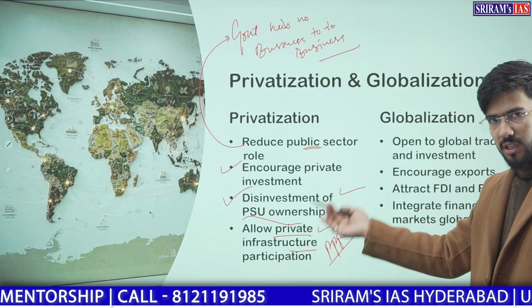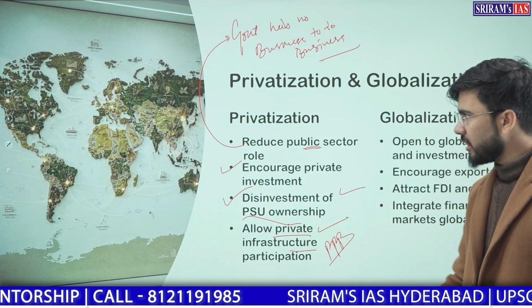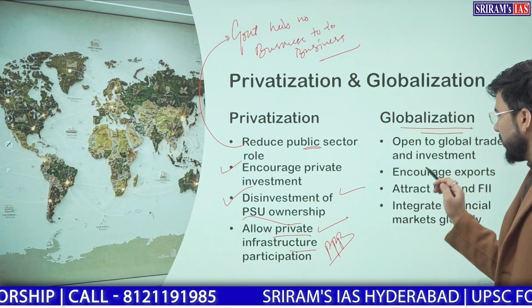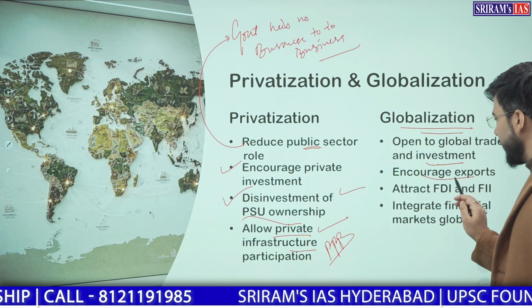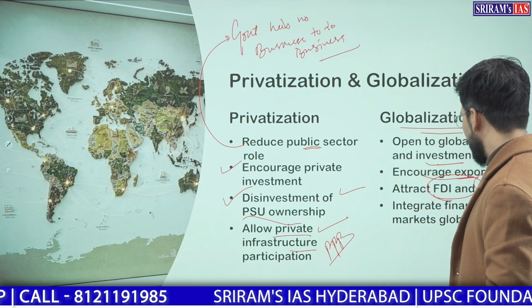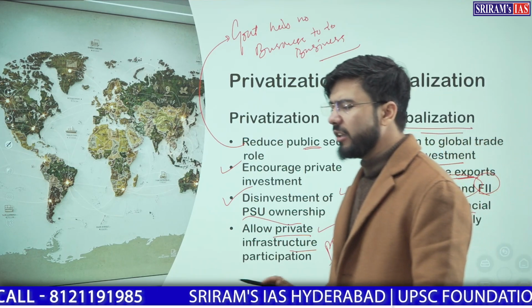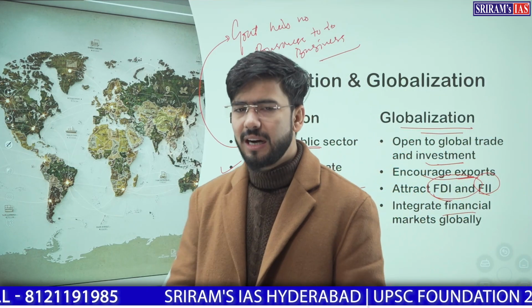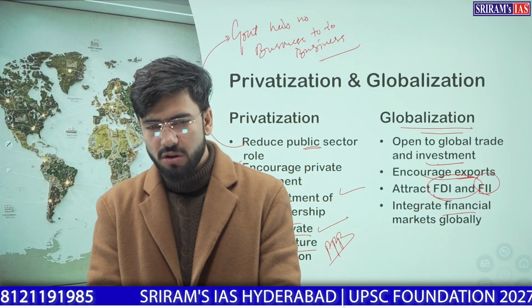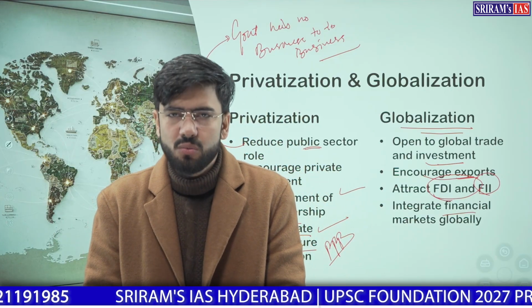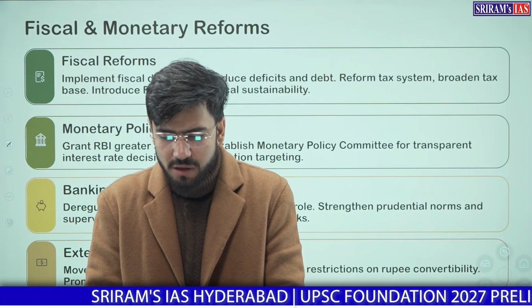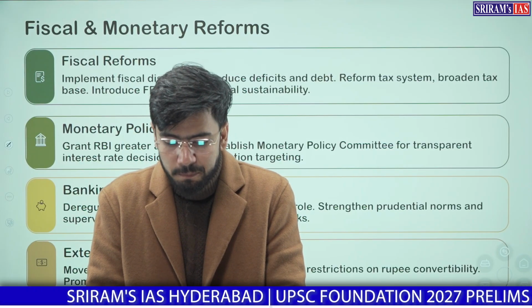Public-private partnership was introduced even in infrastructural projects. Globalization integrated global trade and global investment, FDI and FII, and now the majority of sectors of the Indian economy attract around 74 to 100% FDI. Even in some sectors, we still have more than 49% FDI.